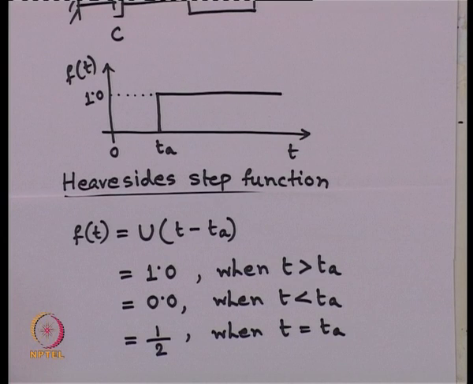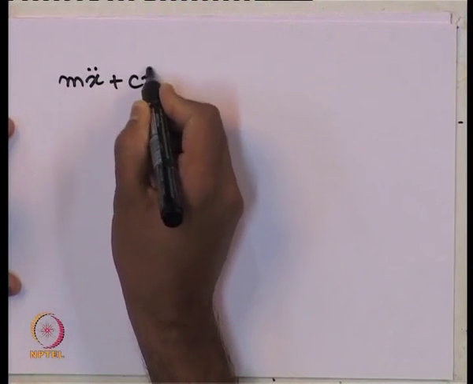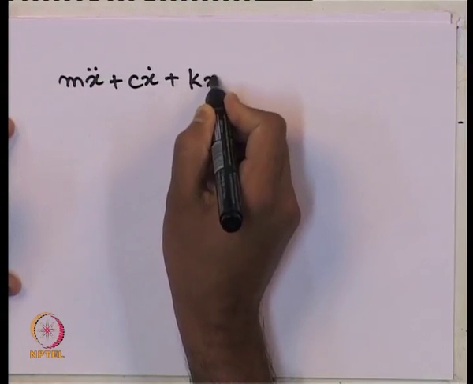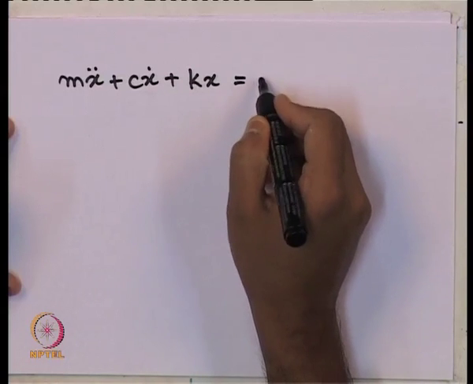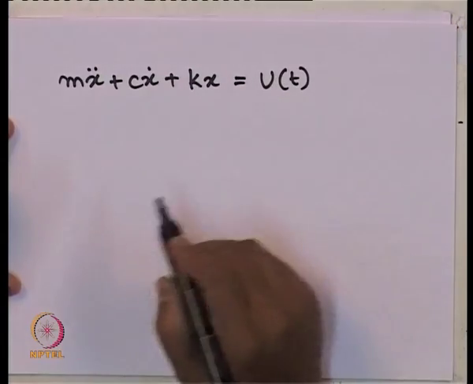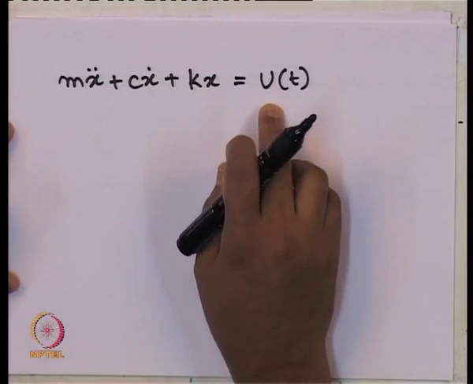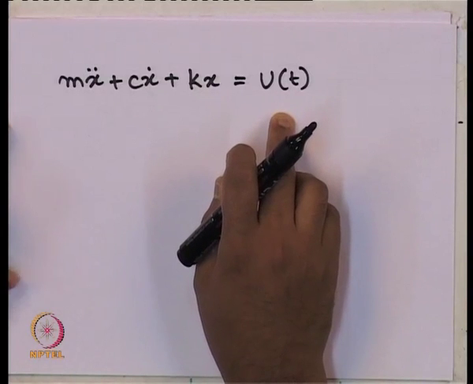So, now how we write down the equation of motion for this system? The equation of motion is m x double dot plus c x dot plus k x equals to u of t, considering this Heaviside step function. Now, u of t represent a unit load.